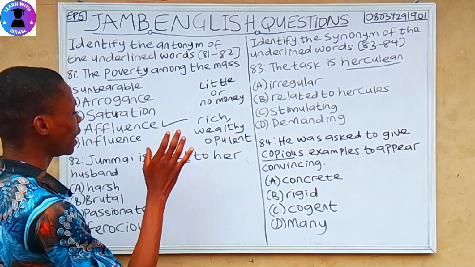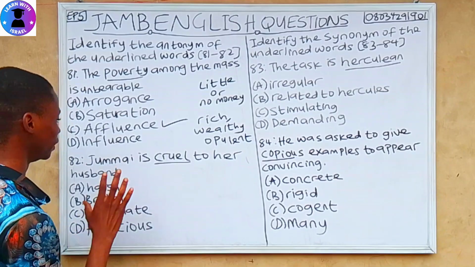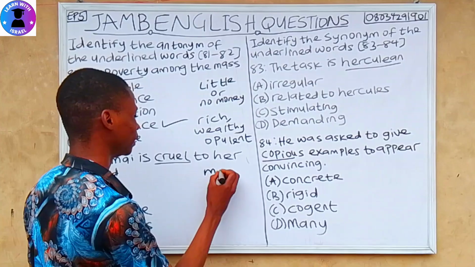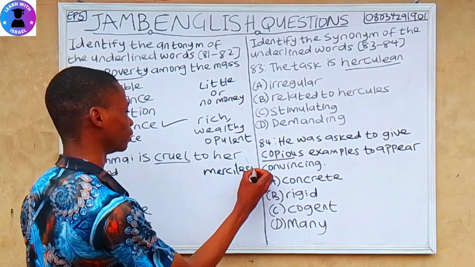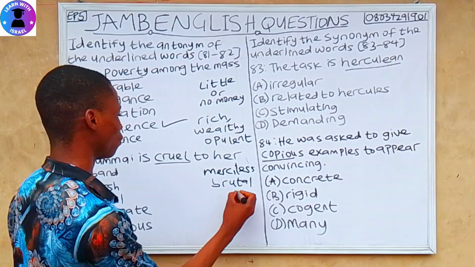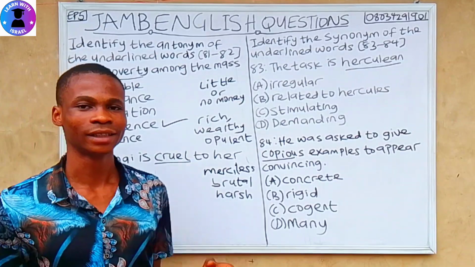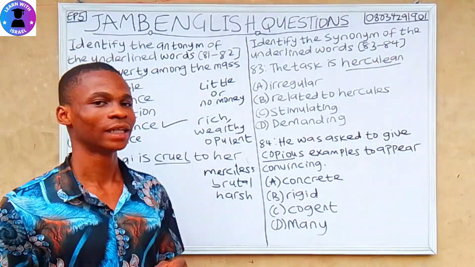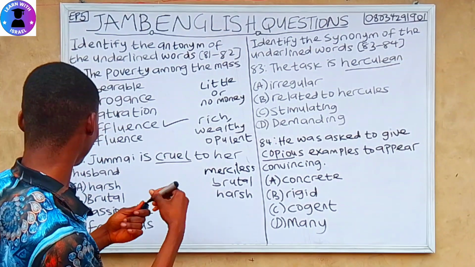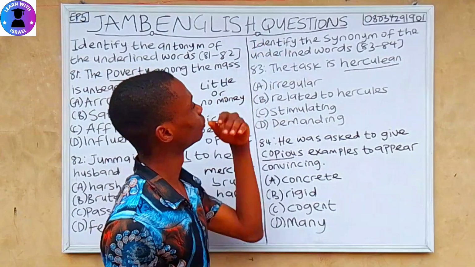Question 82. Juma is cruel to her husband. A. Harsh. B. Brutal. C. Passionate. D. Ferocious. So what's cruel? Cruel means someone merciless, someone brutal, someone harsh. The opposite meaning for the word cruel is merciful, passionate. So the opposite for cruel is passionate. So let's move to the next one.